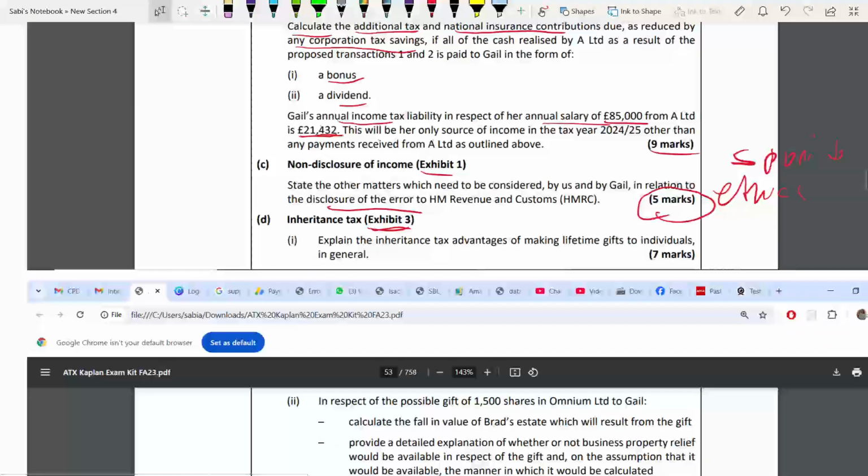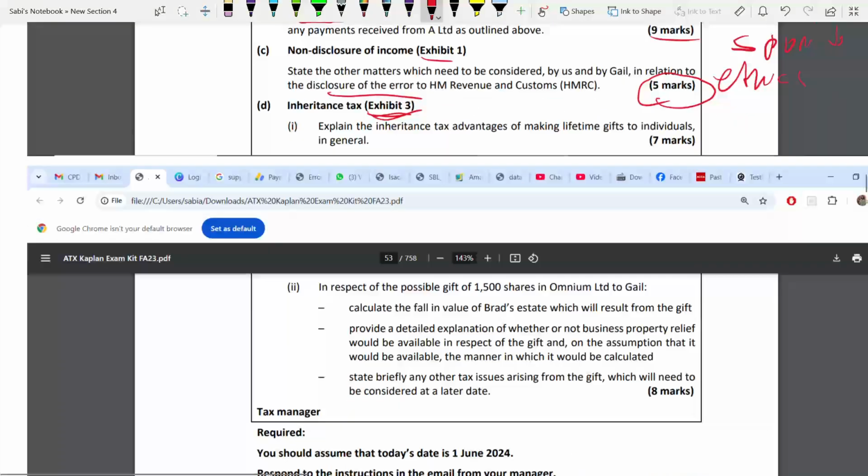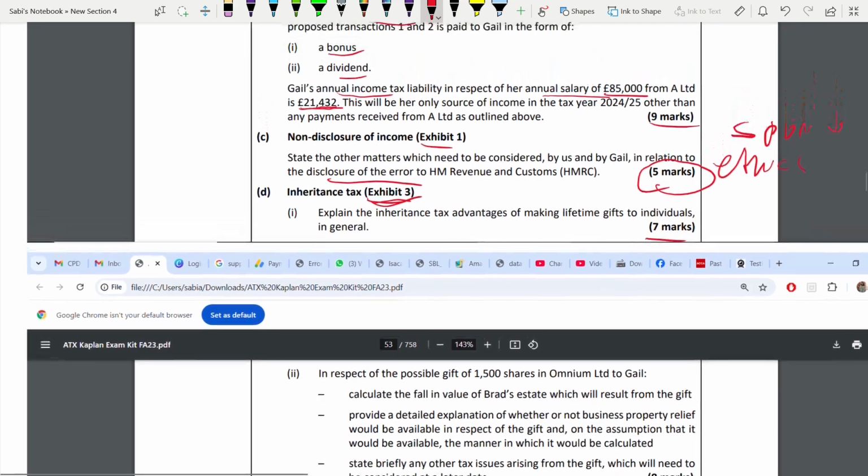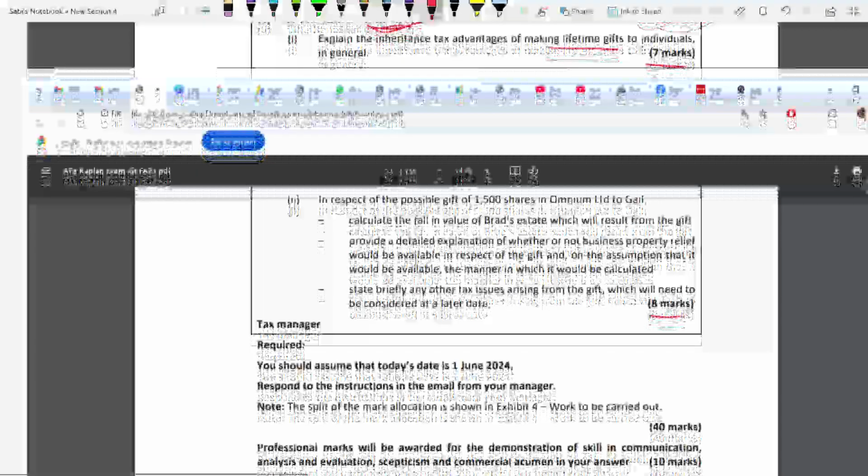Inheritance tax you will get in exhibit 3. Even if they don't mention exhibit 3 here, when you go to exhibit 3, you know, inheritance tax information is there in exhibit 3 when you read it. So here there are two requirements. One is for 7 marks, one is for 8 marks. First one is your book knowledge. You can straight away answer it. You don't need support of any other parts. That is, explain inheritance tax advantages of making lifetime gifts to individuals in general. That means all your exemptions, reliefs you can talk about here. 7 marks.